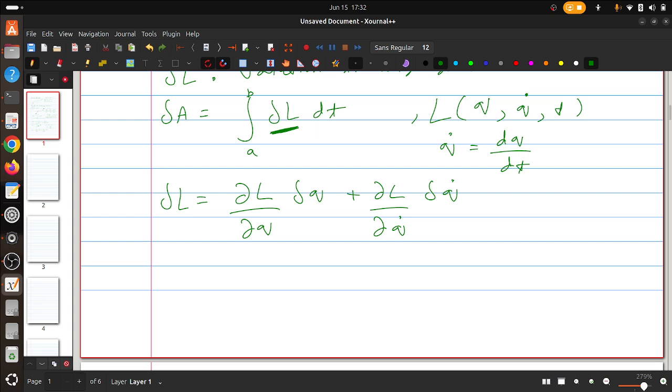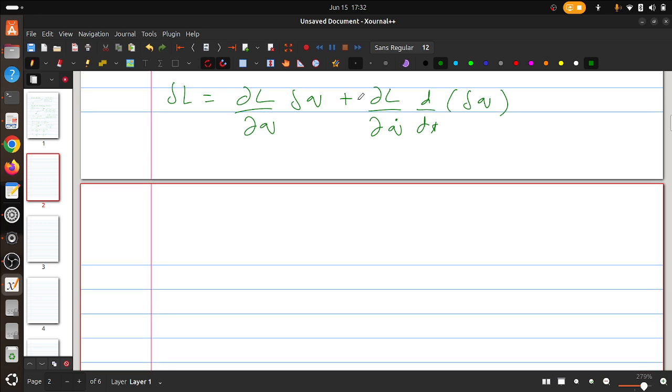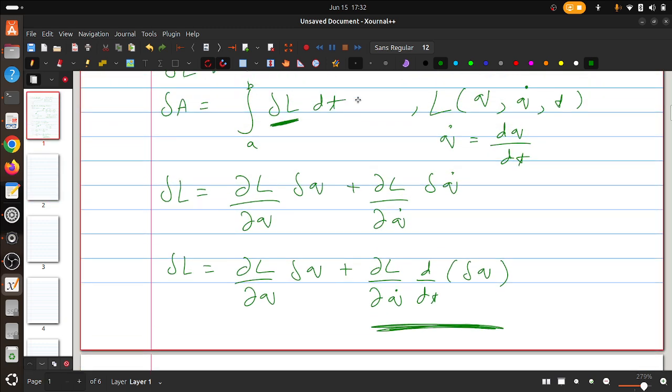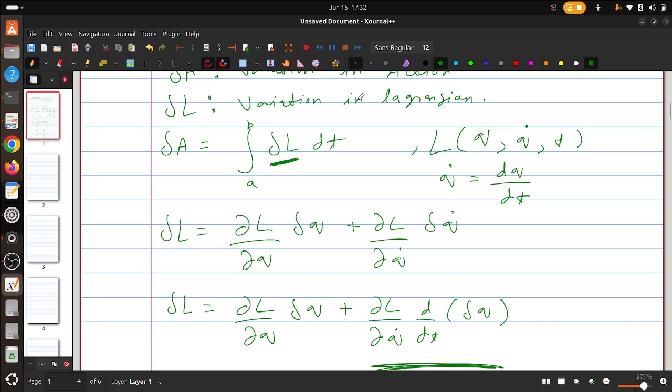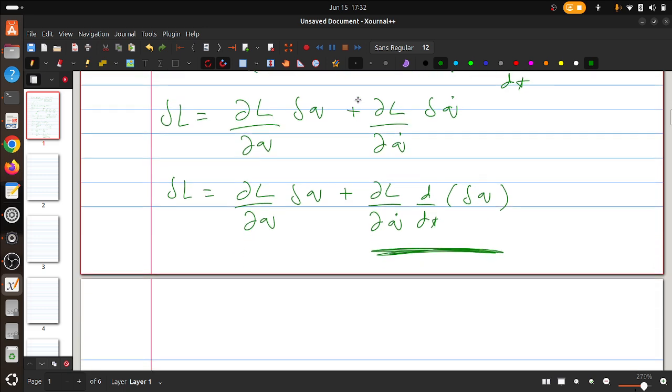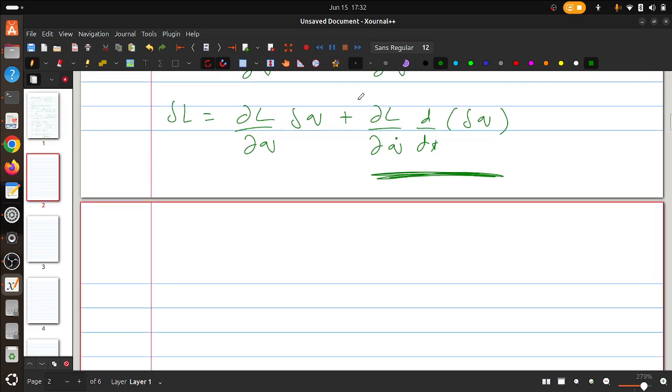So what we can do from here is write delta L = (∂L/∂q) δq + (∂L/∂q̇) d/dt(δq). This is something we can do. Now, the ultimate aim is to find the complete derivatives, because we know that when we find complete derivatives, we can directly integrate. So that's what we have to do with the second term.